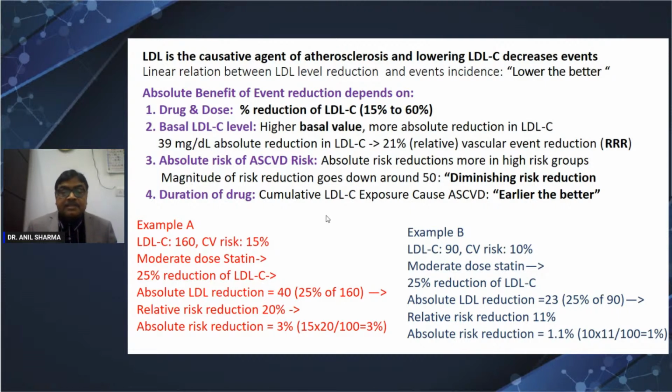On the other side, somebody's LDL is already low, not very high, 90. It is not a very high risk patient, CV risk is 10% only. We give the same dose, but it results in an absolute LDL reduction of 23, which is 25% of 90 milligram. So the relative risk reduction is 11%. So 11% of 10 is equal to 1.1%. So with the same dose medicine, in two different persons, depending on the basal LDL and risk, the absolute risk reduction of the event is 3% versus 1%.